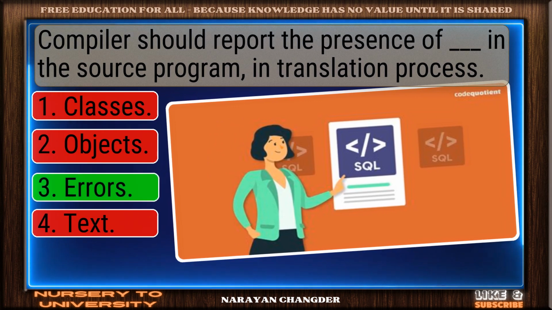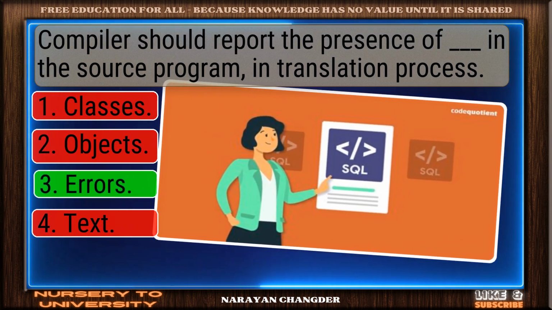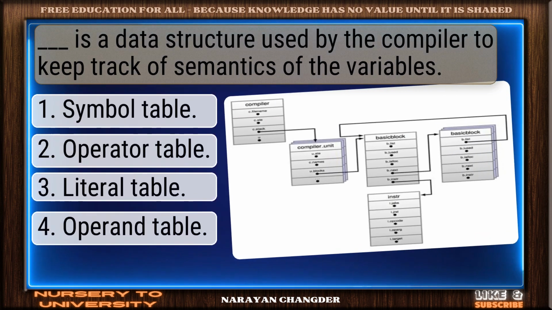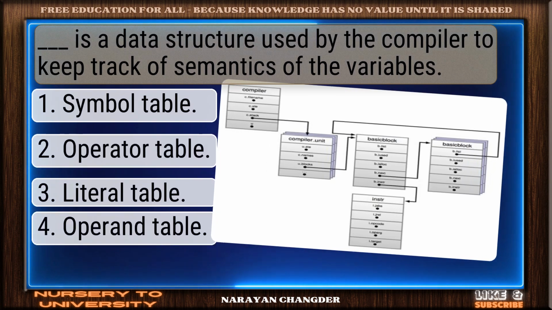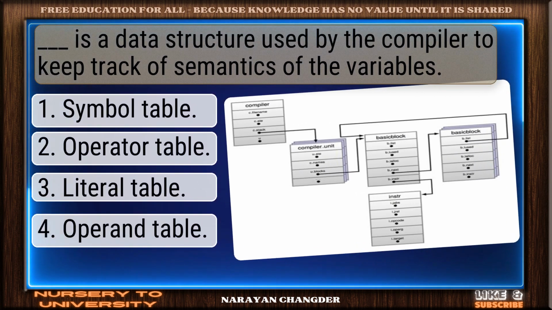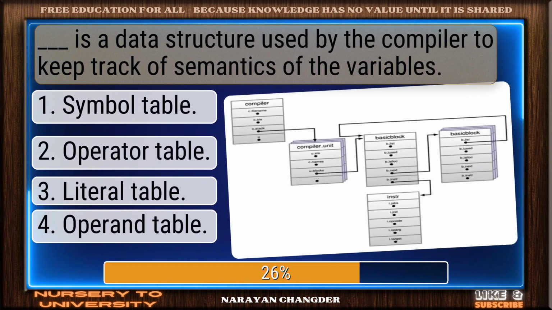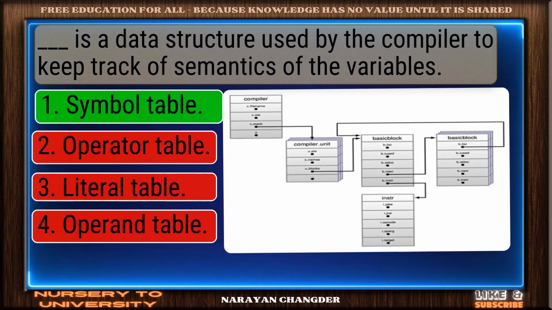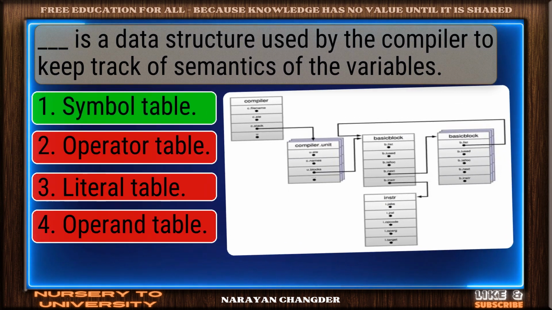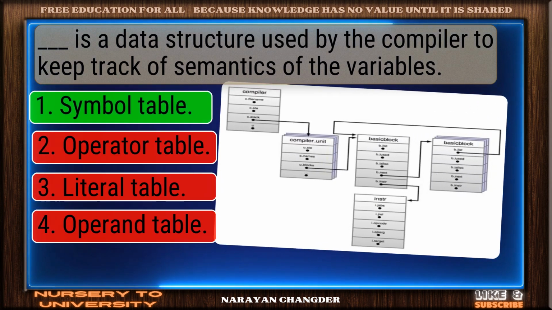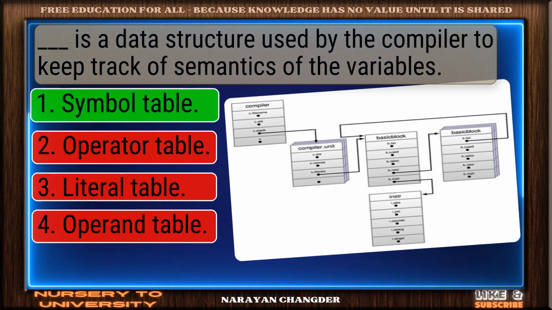Good job. Your answer, errors, works well here. Question number 15. Dash is a data structure used by the compiler to keep track of semantics of the variables. Correct response. Symbol table is the most accurate answer.